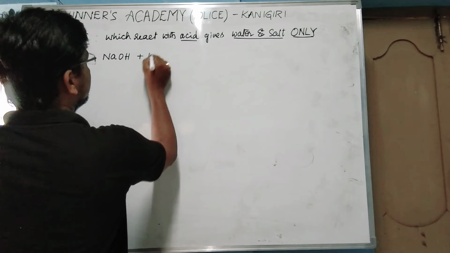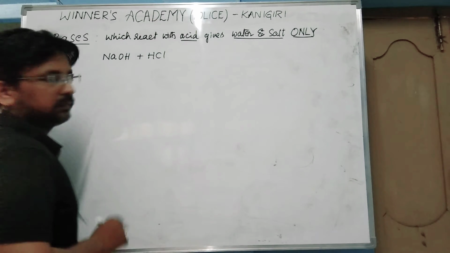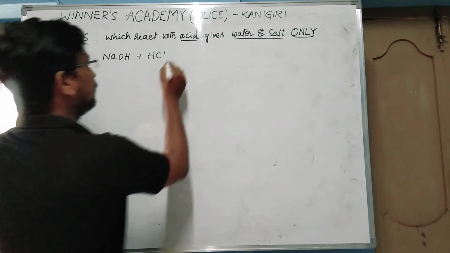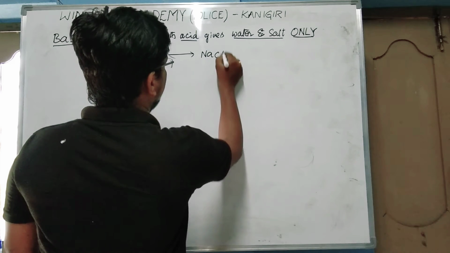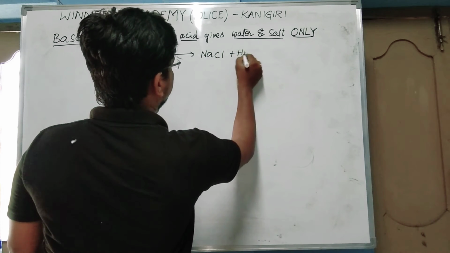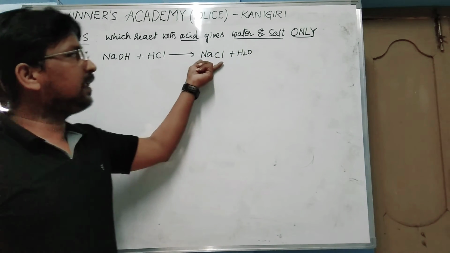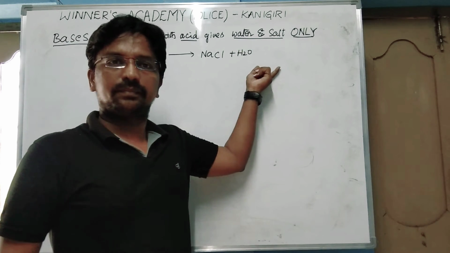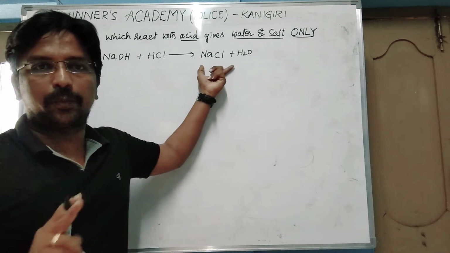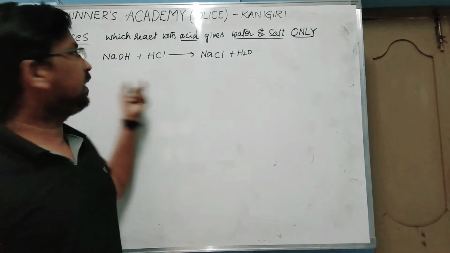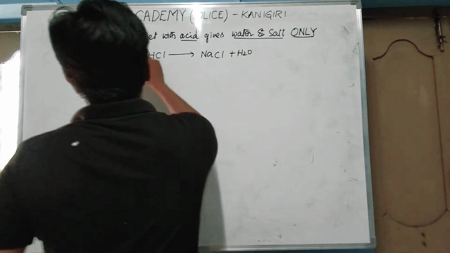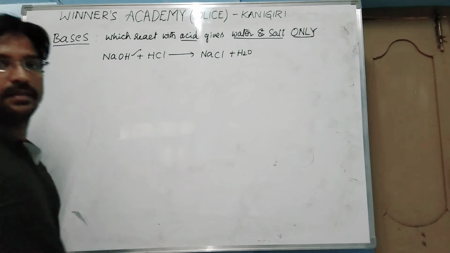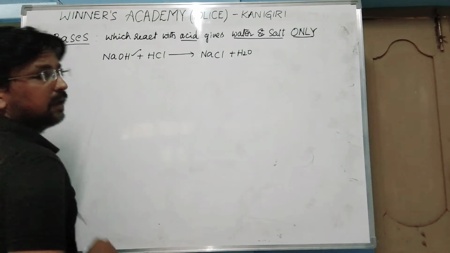When it reacts with hydrochloric acid, it gives NaCl and water. NaCl is salt. Only these two products are formed when a base reacts with acid. So that's why NaOH is said to be a base.